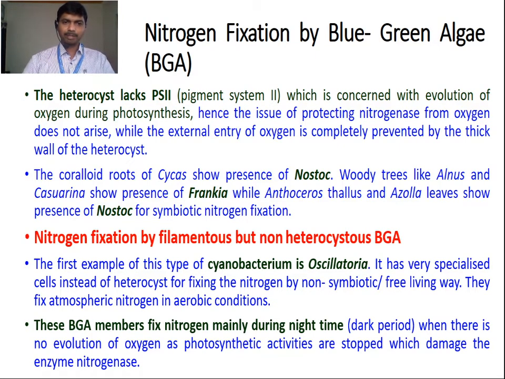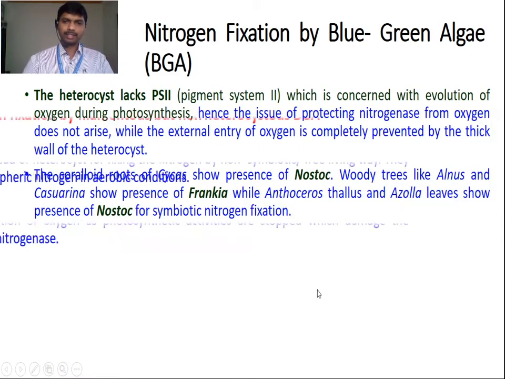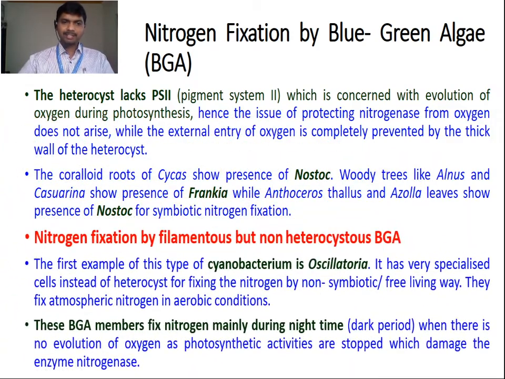The first example of this type of cyanobacterium is Oscillatoria, which I showed you in the figure. This is the Oscillatoria which does not contain heterocyst. It has a very specialized cell instead of heterocyst for fixing nitrogen in a non-symbiotic or free living way. They fix atmospheric nitrogen in aerobic conditions.